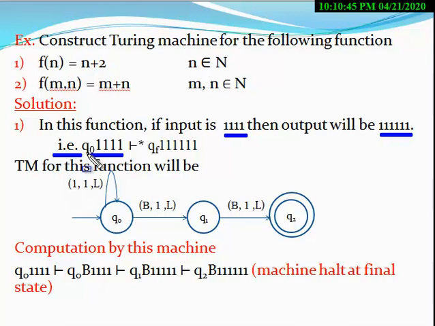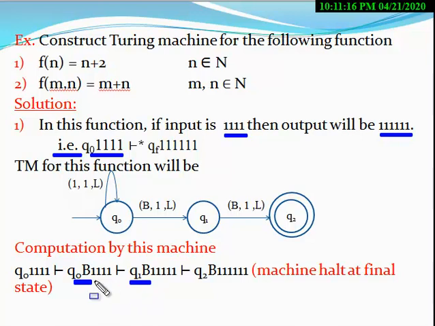So when at Q0 an input symbol 1 appears, the machine moves to the left direction. As soon as at Q0 the blank symbol appears, the machine converts the blank symbol into 1 and also moves in the left direction.